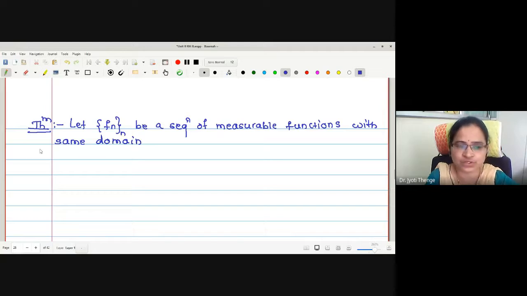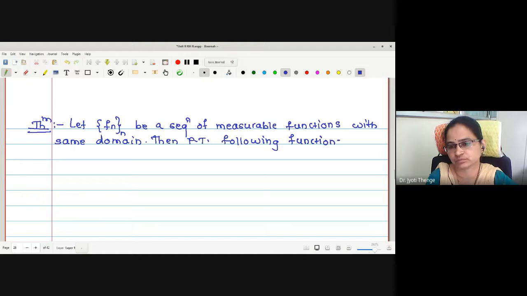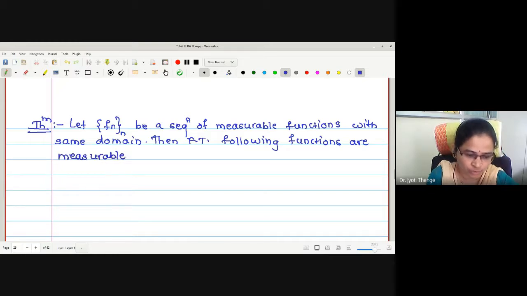As it is a sequence, no doubt it is going to be defined on the same domain. Then prove that the following functions are measurable.